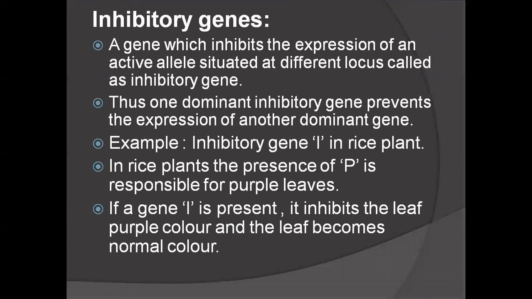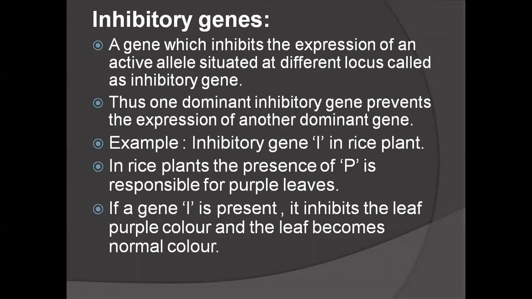And next one is the inhibitory genes. Here, a gene which inhibits the expression of an active allele situated at a different locus, that gene is called an inhibitory gene. The gene inhibits the expression of another allele.